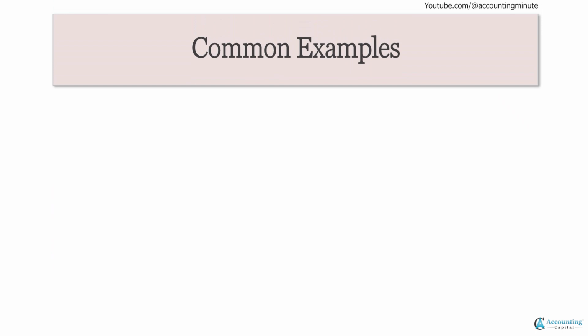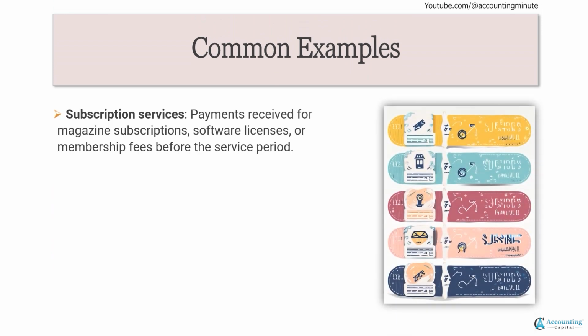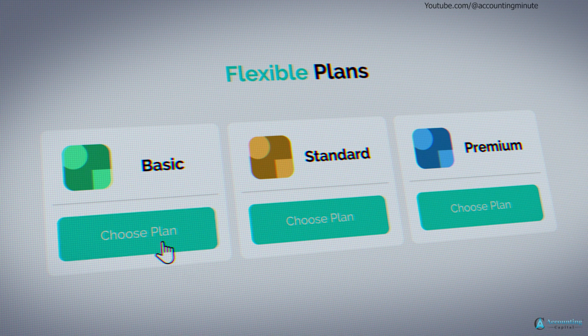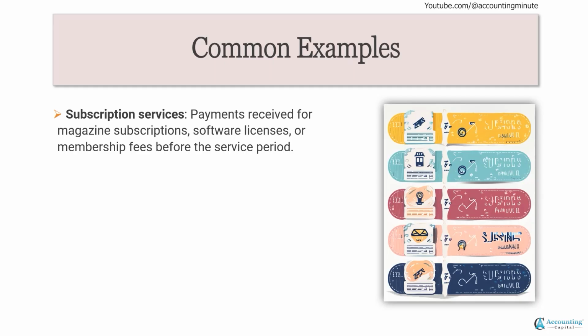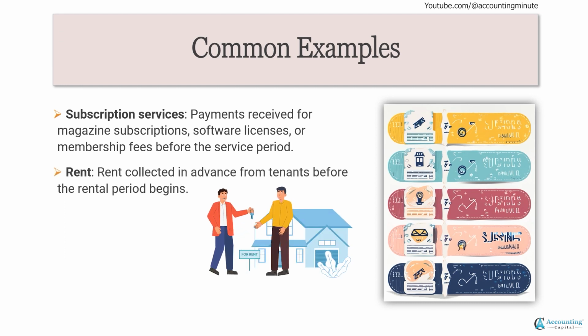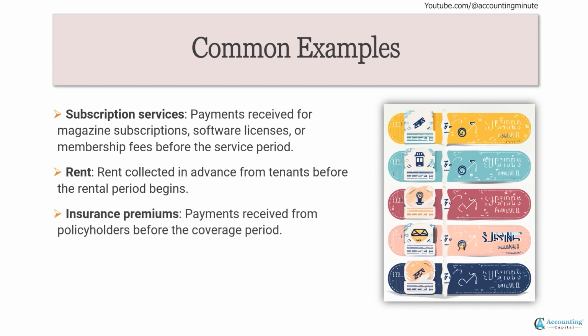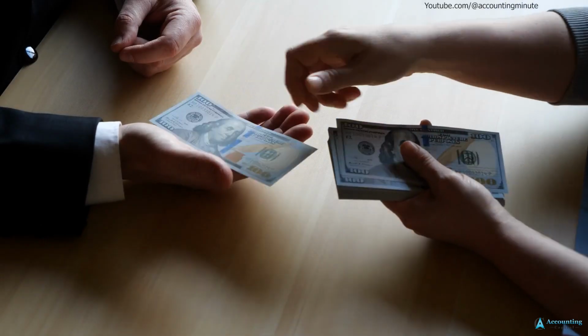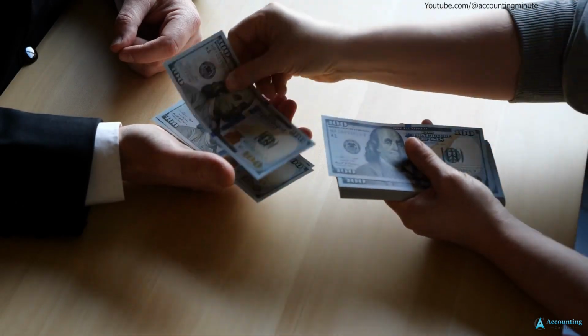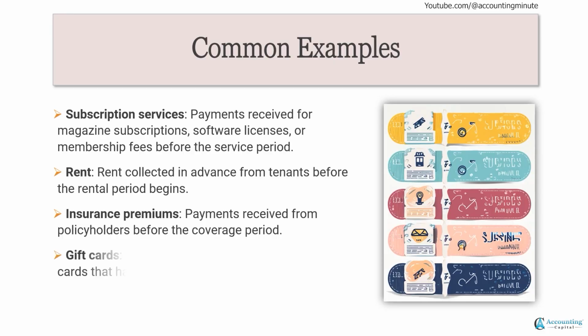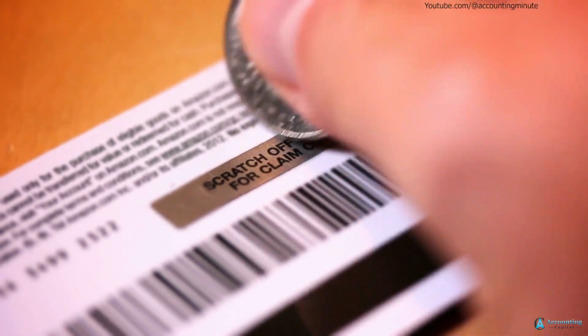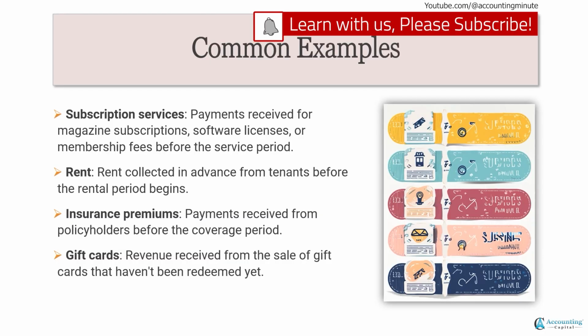Most common examples of income received in advance: payments received for magazine subscriptions, software licenses, or membership fees before the service period. Rent collected in advance from tenants before the rental period begins. Insurance premiums, payments received from policyholders before the coverage period. Gift cards, revenue received from the sale of gift cards that haven't been redeemed yet.